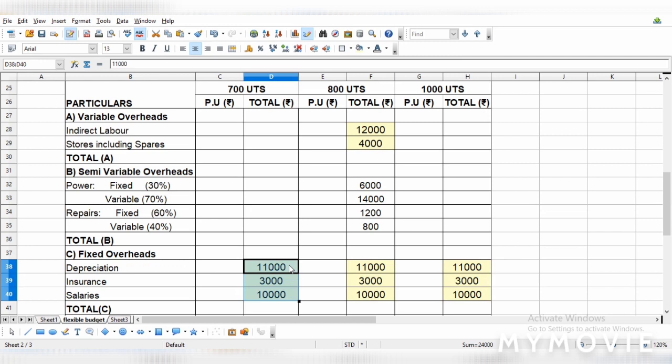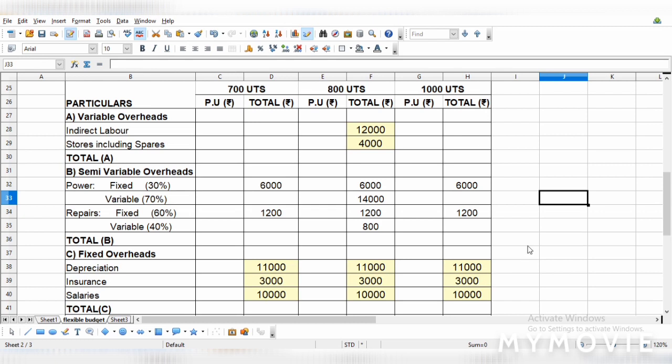So, it is going to be the same. And likewise, under semi-variable cost also we have a part of fixed cost which is also going to remain the same for the other capacities. So we will just enter that for the other units also. Okay, so it is going to be 6000 for 1000 units also, 1200 for 1000 units also.